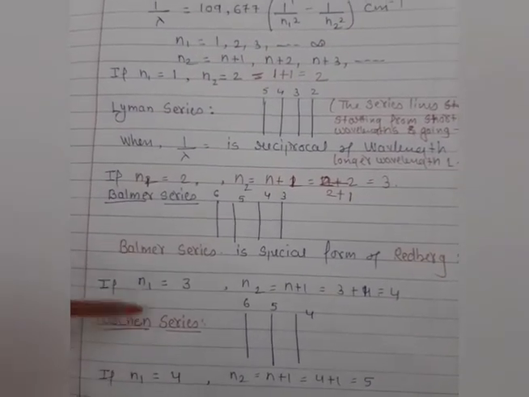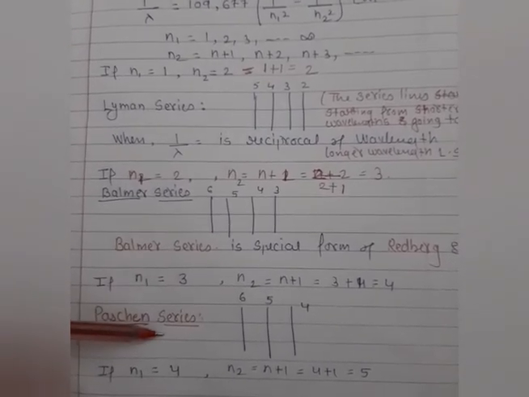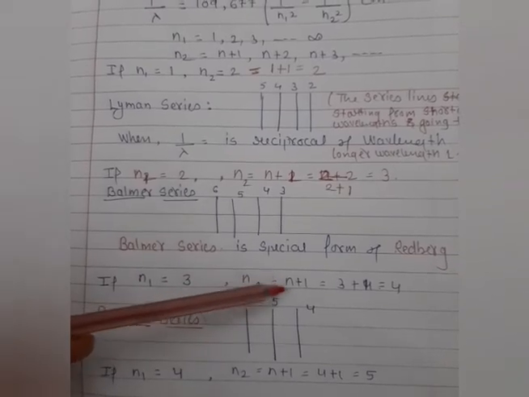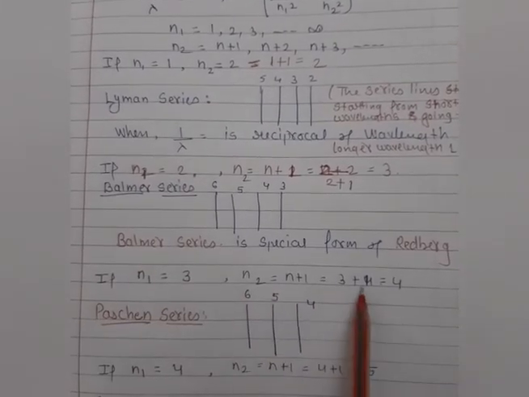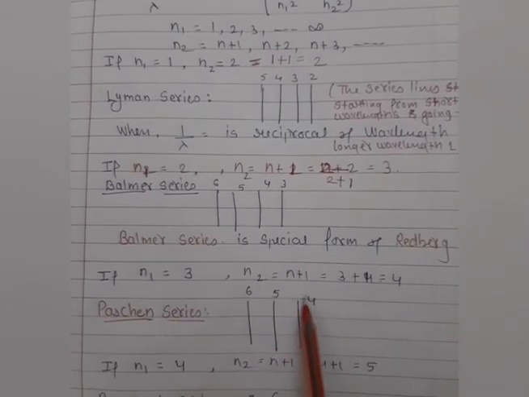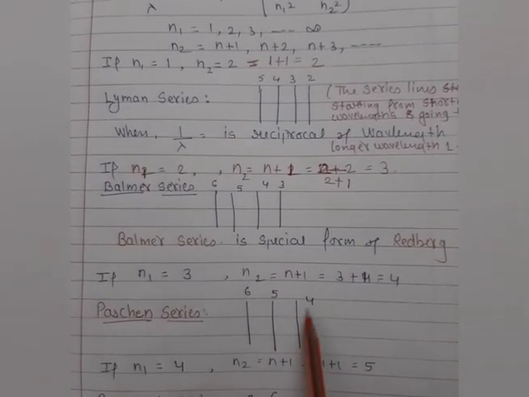So here we take n1 as 3 for the Paschen, then 3 plus 1 is 4, so n2 is 4. So here we get the first spectrum.